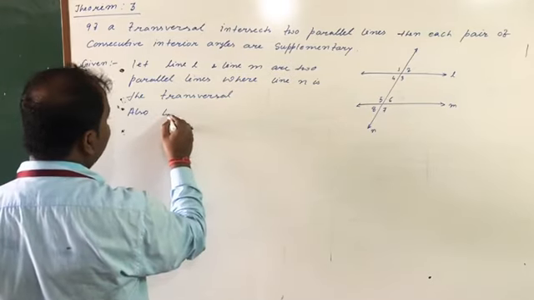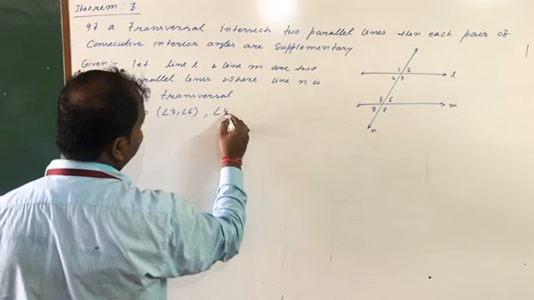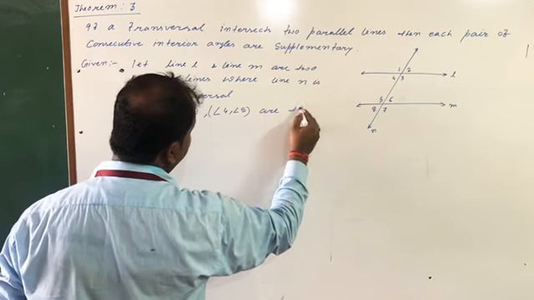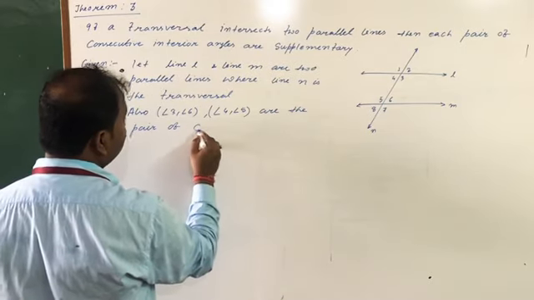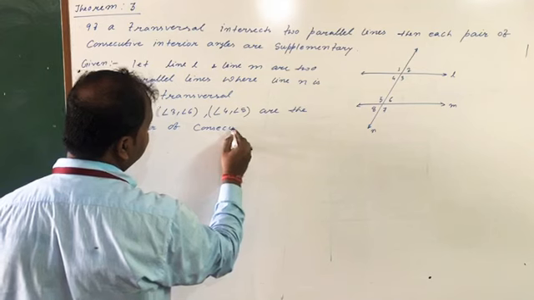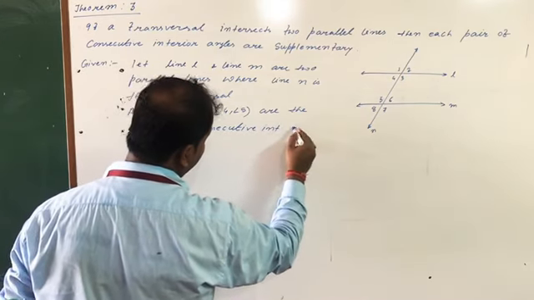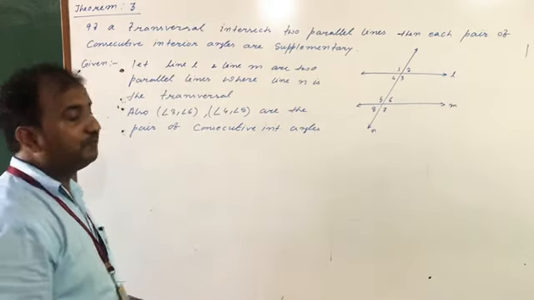Also angle 3, angle 6, angle 4, angle 5 are the pairs of consecutive interior angles. Then what will we have to prove?